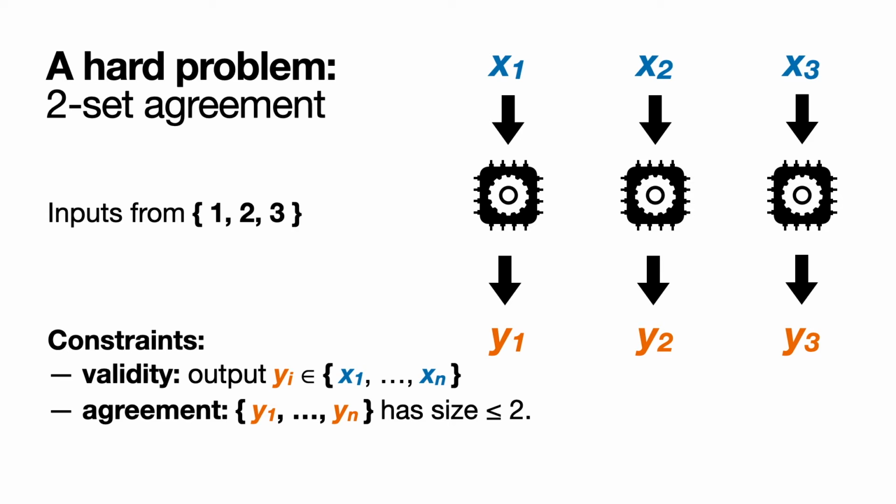So let's quickly recap what is the definition of the two-set agreement problem. In two-set agreement, each process is given one of the possible input values from the domain 1, 2, 3. There are two constraints. First, every process should output a value that was given as input. Second, there should be at most two distinct values that were generated as output. These are the validity and agreement conditions of two-set agreement.